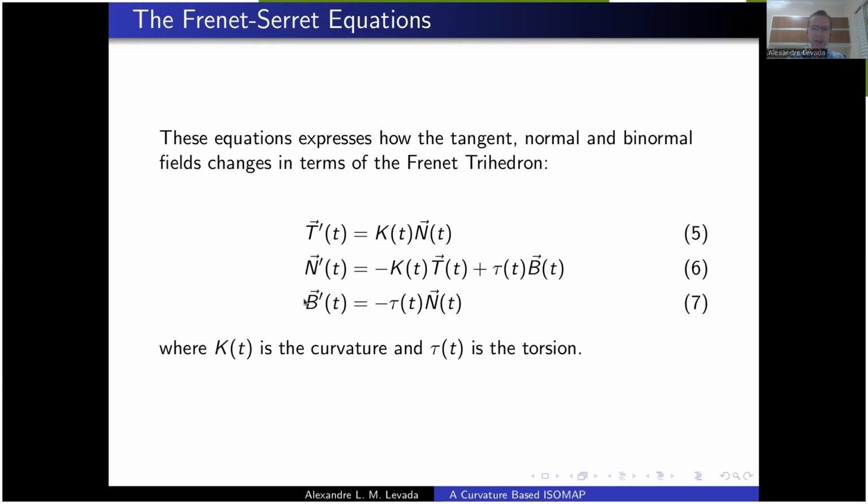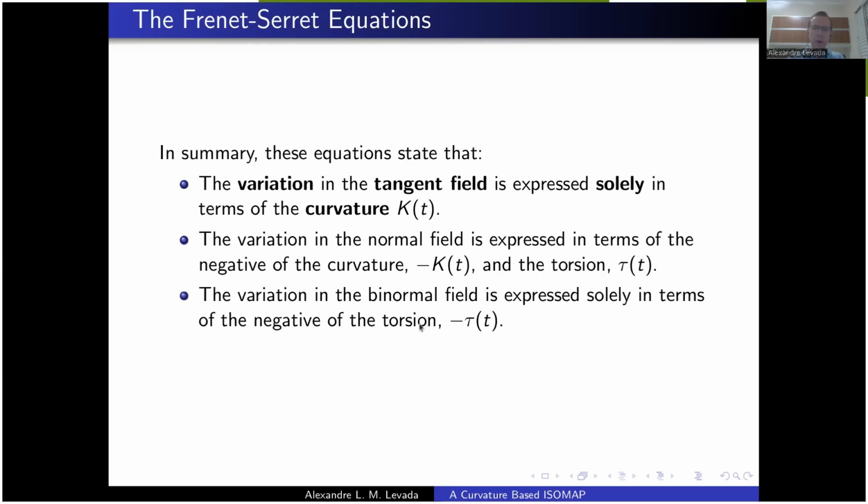And the variation in the binormal field depends on the torsion, which is just how fast the curve escapes the plane defined by the tangent and normal vector. So, in summary, the variation of the tangent field is expressed solely in terms of the curvature.